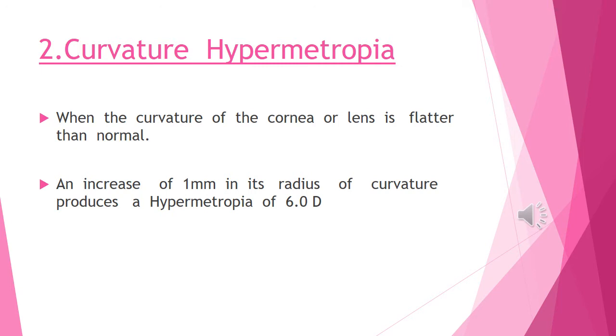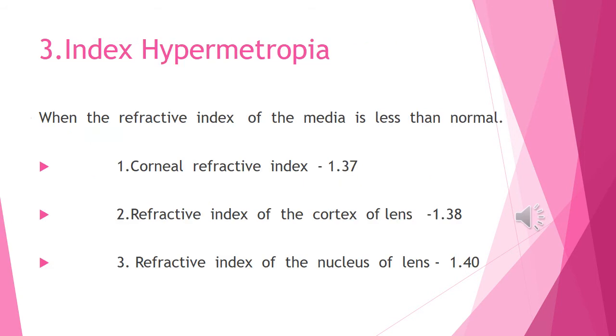A decrease of 1 mm in axial length produces a hypermetropia of 3.0 D. Curvature hypermetropia: when the curvature of the cornea or lens is flatter than normal, an increase of 1 mm in its radius of curvature produces a hypermetropia of 6.0 D.